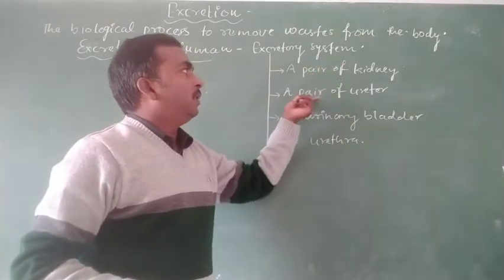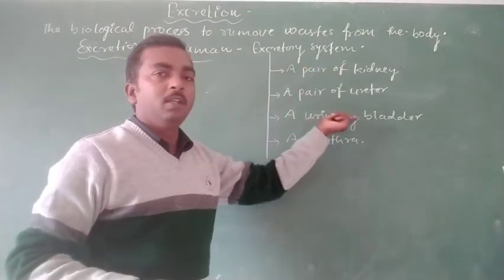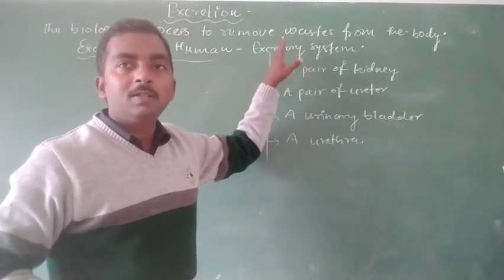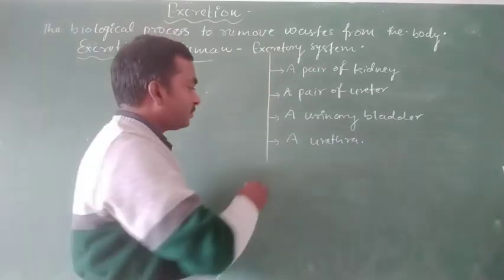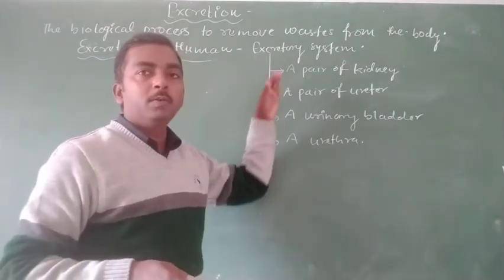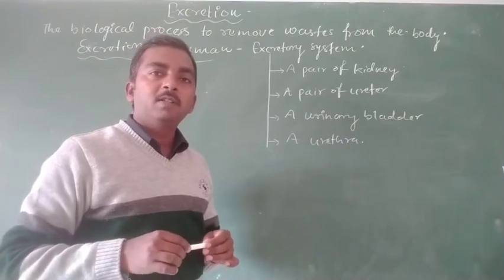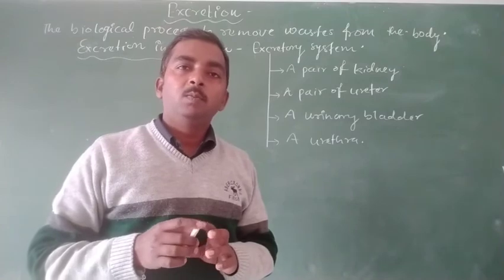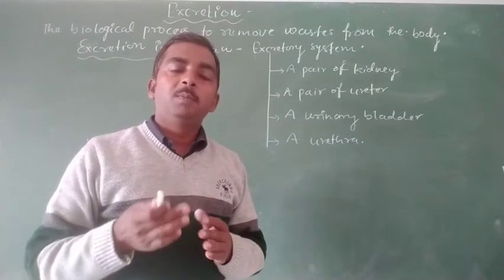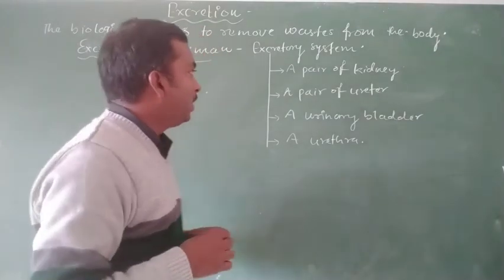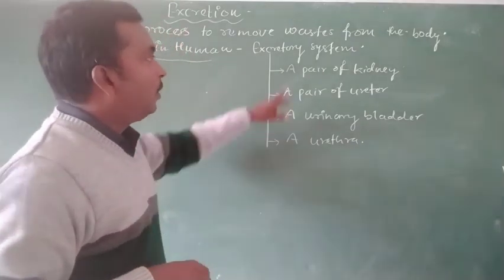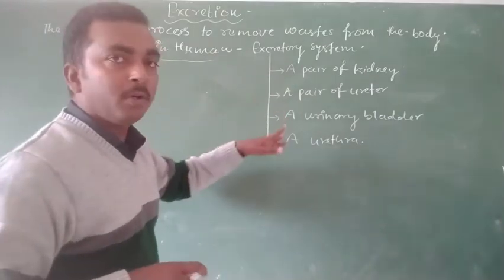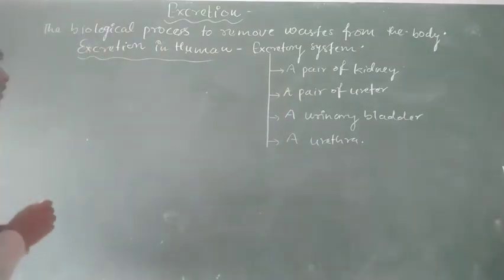So a pair of kidneys, a pair of ureters, a urinary bladder and a urethra are the four components of the excretory system of human beings. Together they perform the process of excretion, that means the removal of nitrogenous waste from the body, which is produced after the metabolism of protein. Let's start with the structure of these components.